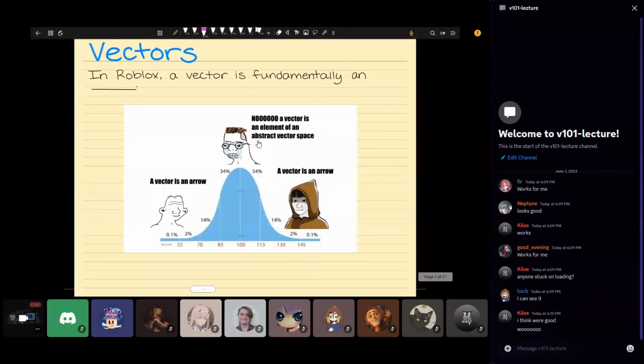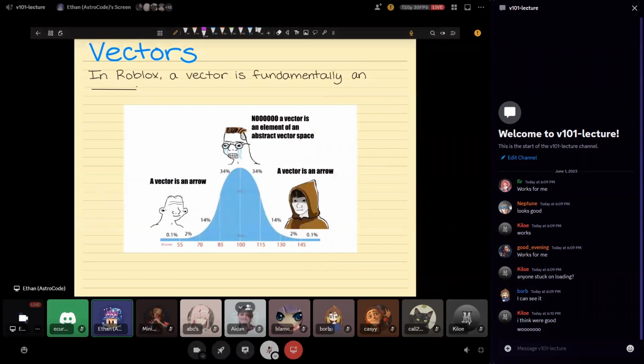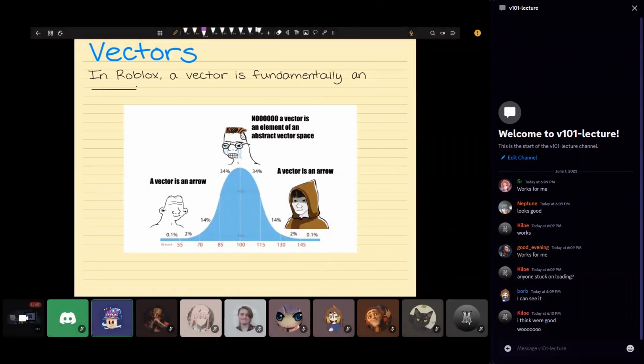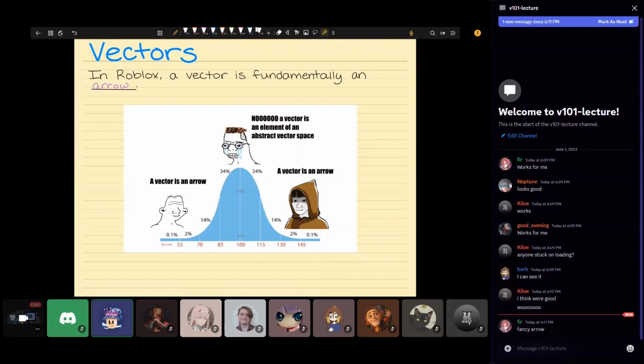Okay, and so I claim that, at least in Roblox, a vector is fundamentally just an arrow. Because of this, what we just saw, that it has a magnitude, it has direction, this is precisely what we care about. And if you take more linear algebra, you will start to call some funny things vectors.